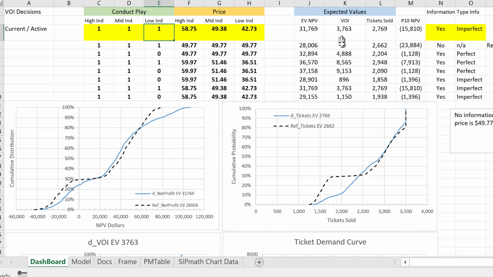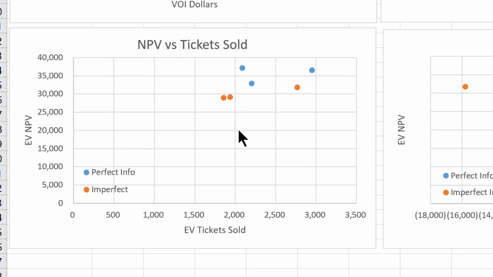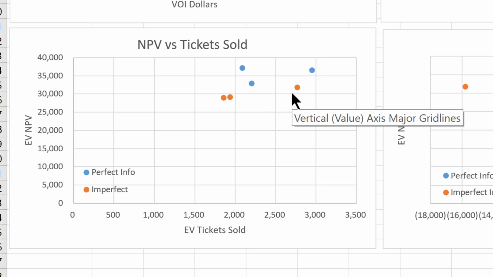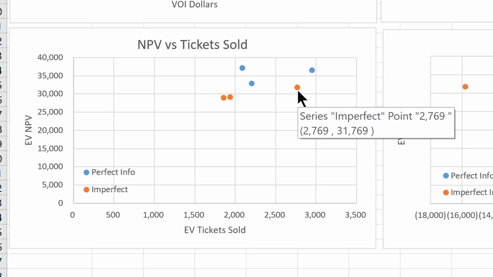Let's do one other thing. Let's look at a cross plot of NPV versus the tickets sold. So the blue dots here represent the perfect information, and the orange dots represent the imperfect information. So this has the highest NPV and the highest tickets sold, so that's clearly the preferred alternative.